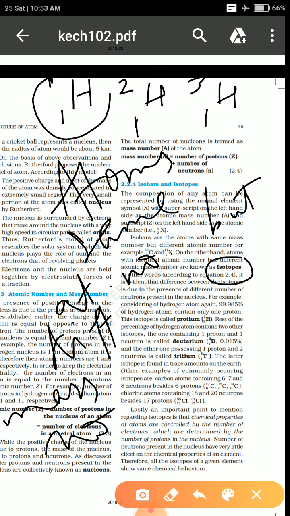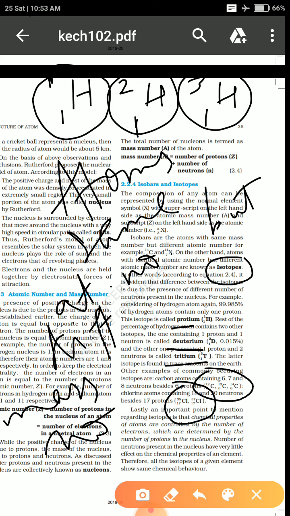So 1H1 is actually known by the name protium. 1H2 is known by the name deuterium. 1H3 is known by the name tritium. These are the different examples of what we call isotopes. There are also some other examples, like carbon-12, carbon-13, carbon-14. Similarly, chlorine-35, chlorine-37. These are also examples of isotopes.